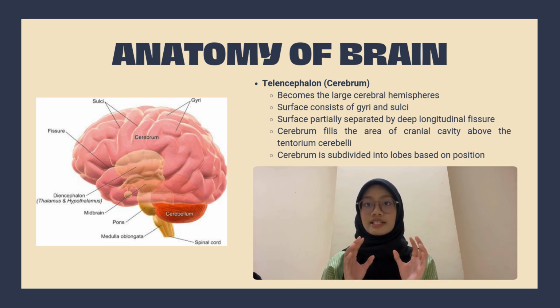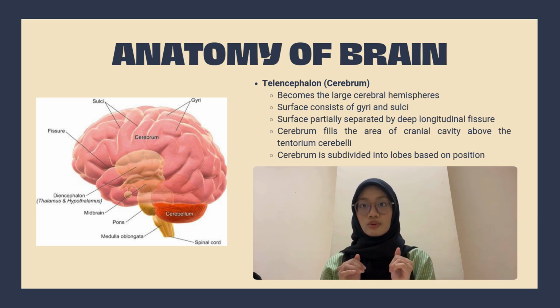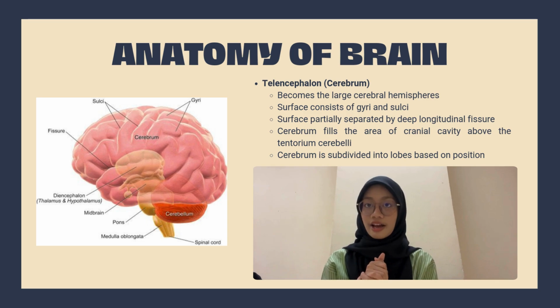The outer layer is called the cerebral cortex, that is made of grey matter, while the inner part contains white matter. Deep within, there are groups of grey matter that are called basal nuclei, which help control movement. The 2 hemispheres are separated by a deep fissure, and the surface has ridges, which are called gyri, and grooves, which are also known as sulci.